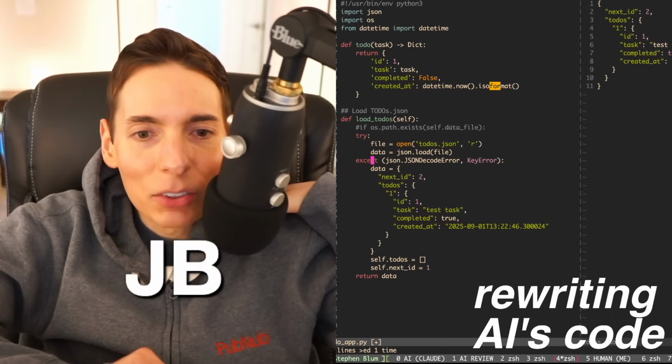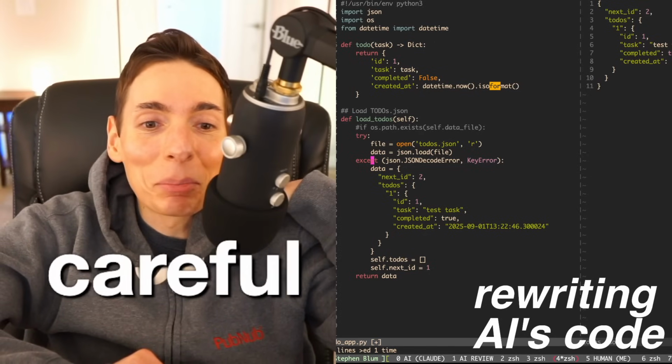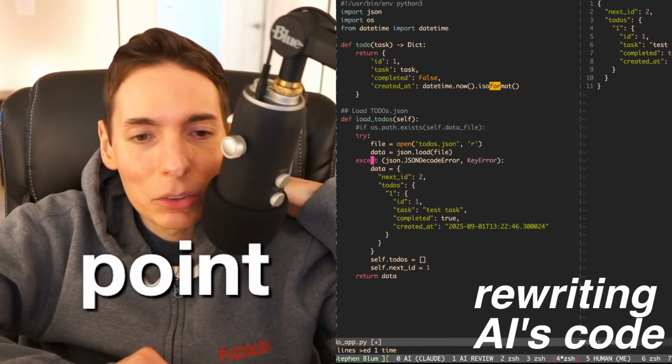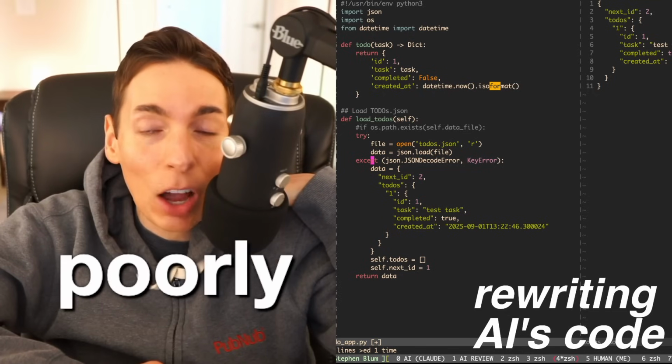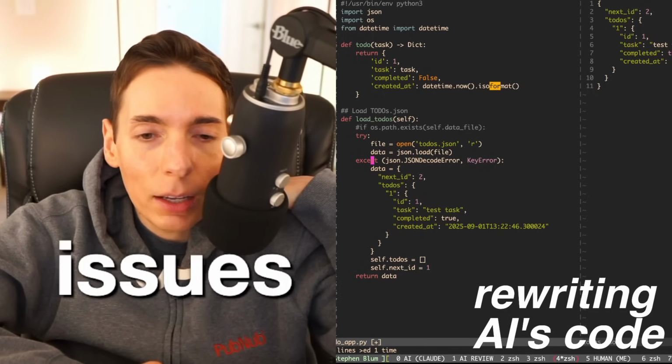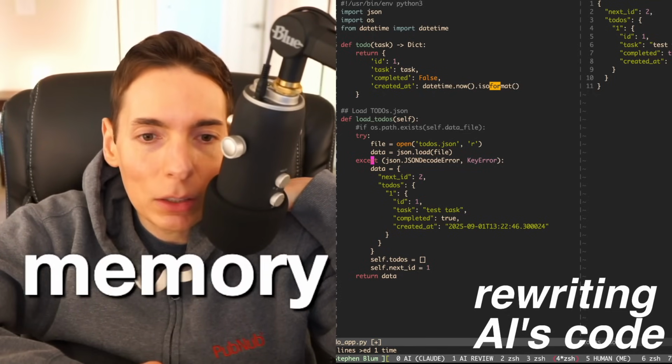JB, AI writes unsafe shaders. Oh, we got to be careful. Yeah, that's a good point. Shaders can be written poorly, and they can cause some issues, and the video card's memory could be impacted.